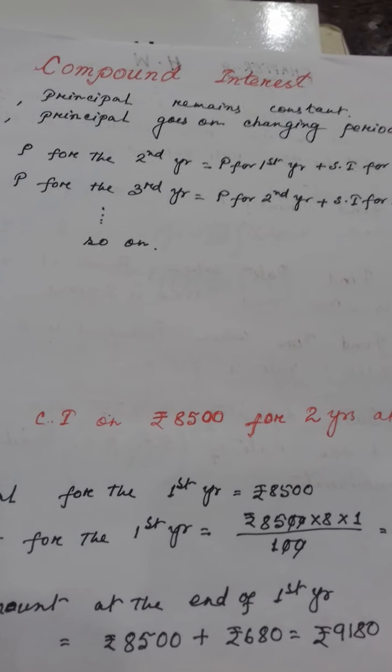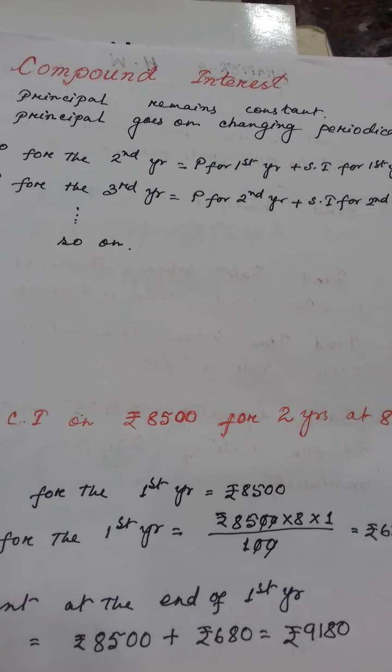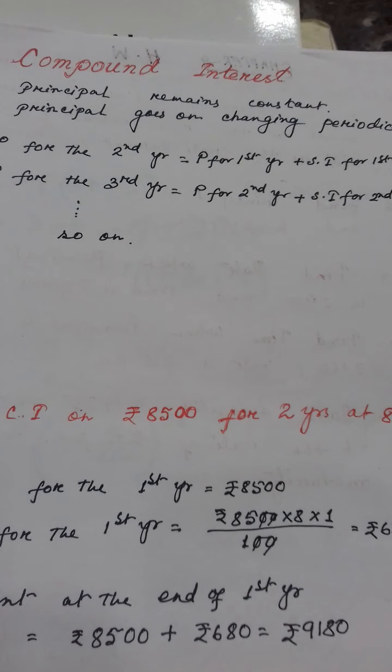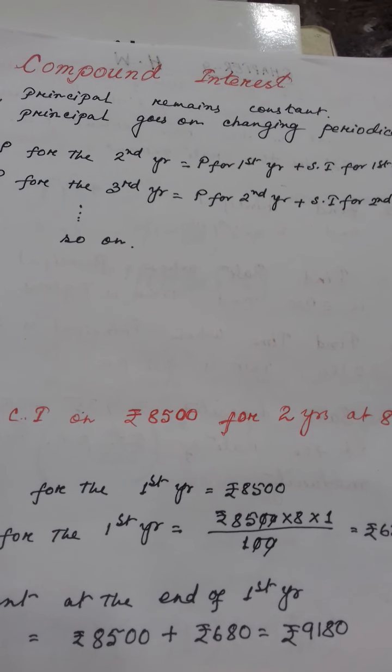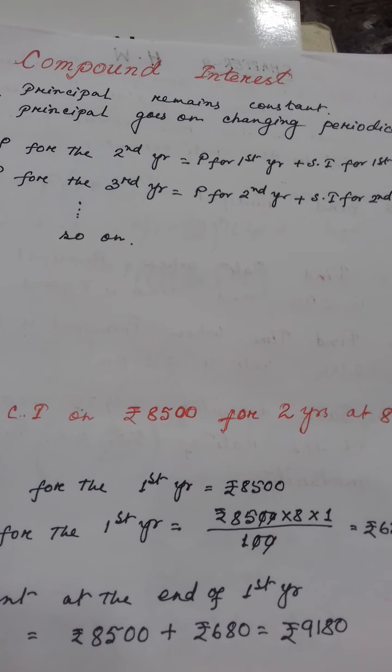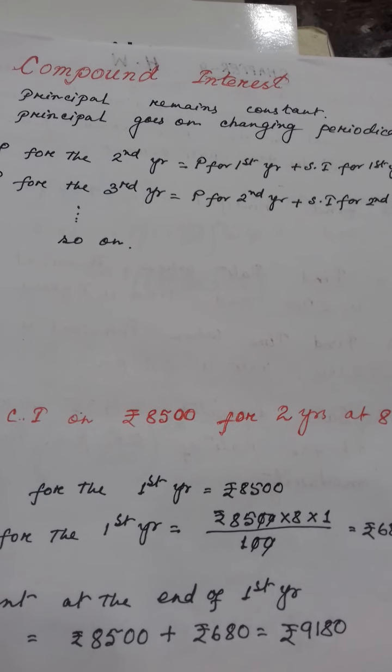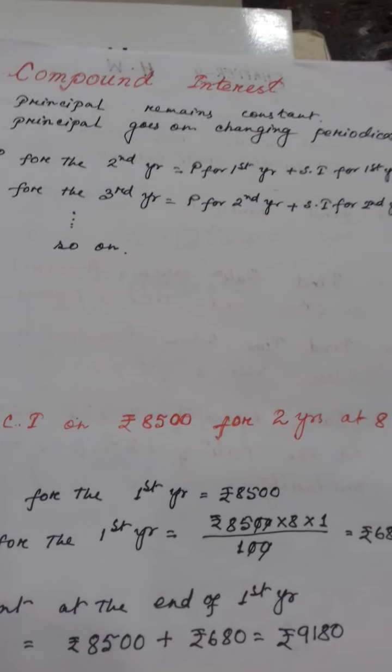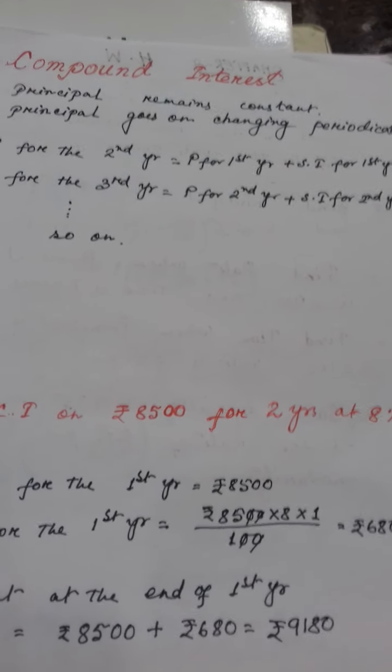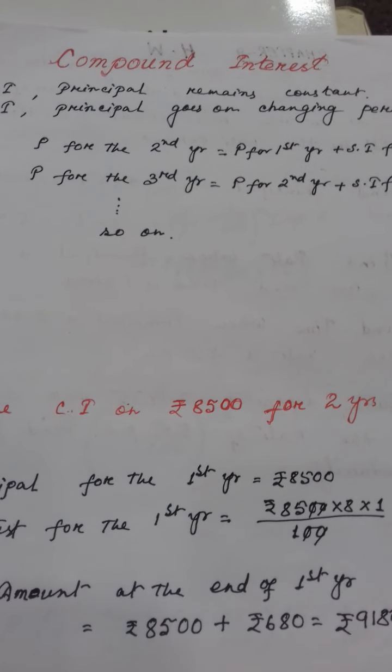Periodically means what? In compound interest, it isn't calculated only annually, not only with years. It can be calculated half yearly also, it can be calculated quarterly also. Clear? So I will move step by step.